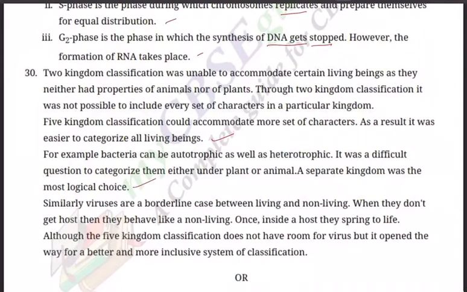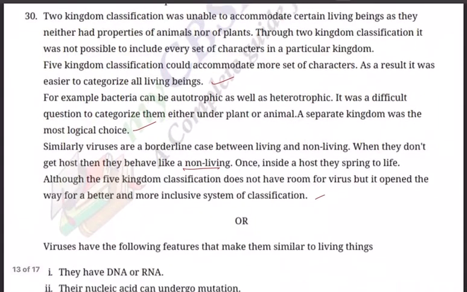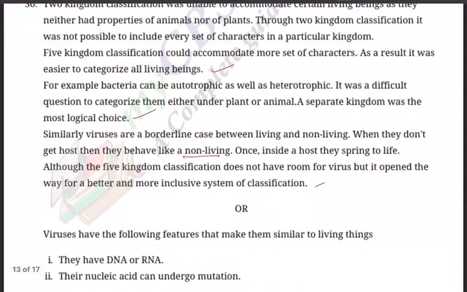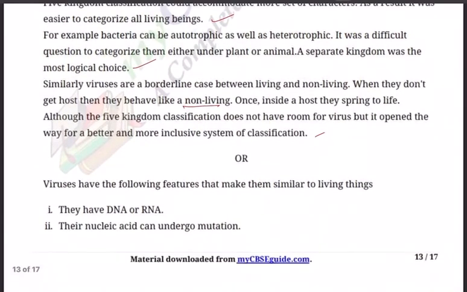For example, we are substantiating. Bacteria can be autotrophic as well as heterotrophic. It was a difficult question to categorize them either under plant or animal. A separate kingdom was the most logical choice. Similarly, viruses are a borderline case between living and non-living. When they don't get a host, they behave like non-living, like COVID-19. Once inside a host, they spring to life. Although the 5-kingdom classification does not have room for viruses, it opened the way for a better and more inclusive system of classification. Hence, 5-kingdom classification is always good.